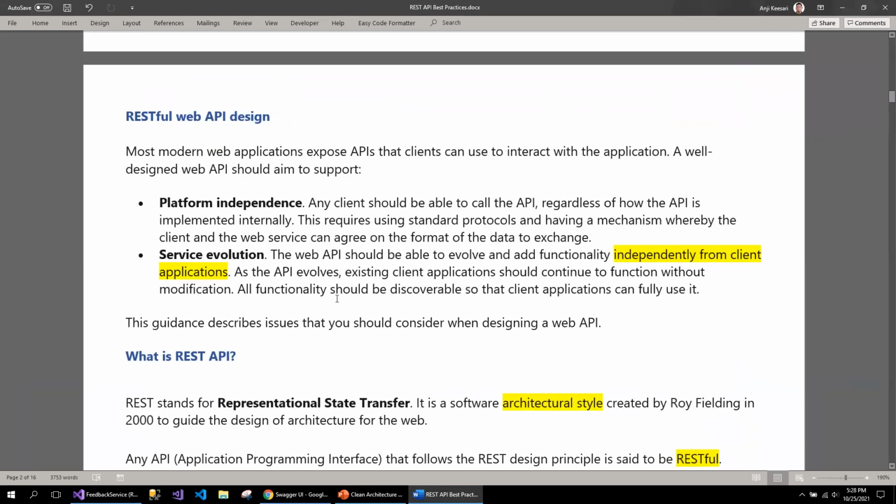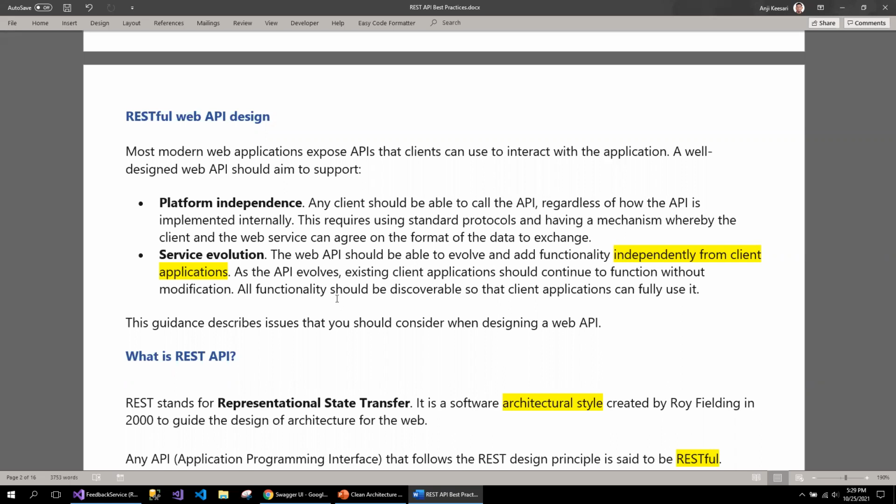As I mentioned before, it's always good to understand what REST is and some of the REST web API design. If you look at any of the modern web applications, those expose APIs. It could be one or multiple APIs as microservices, interacting with the web applications or client applications. And it should aim for at least platform independence and service evolution.